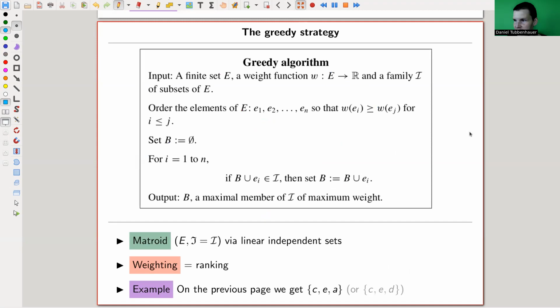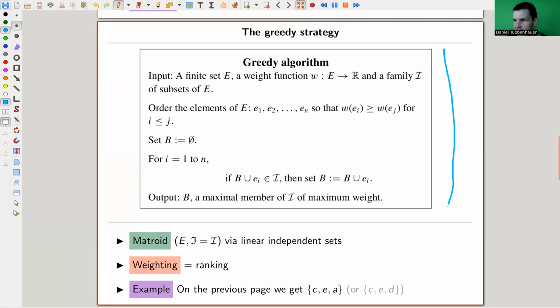And turns out this is true for any matroid and any weighting function on the matroid. So the weighting function is just to assign ranks to the applicants. So for every weighting function and for every matroid, the greedy algorithm works. The greedy algorithm is just order the elements by their ranking and always take the biggest one that is accessible.